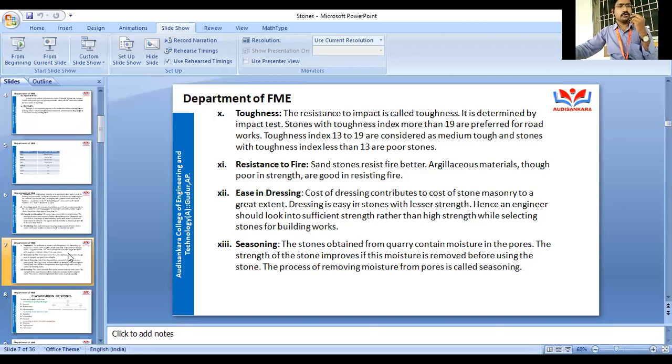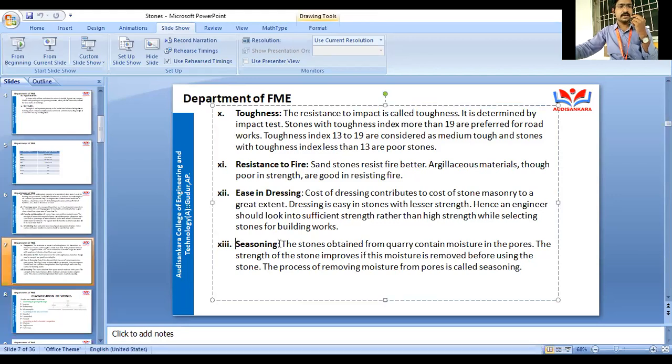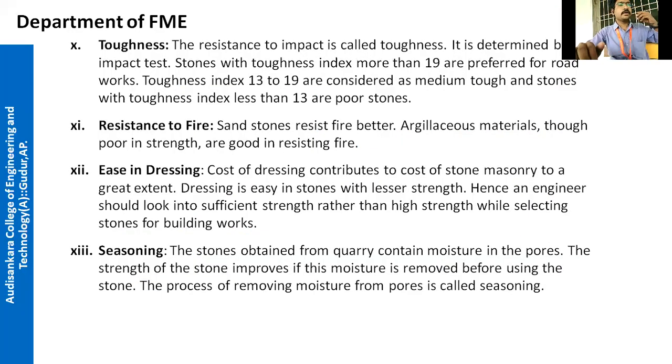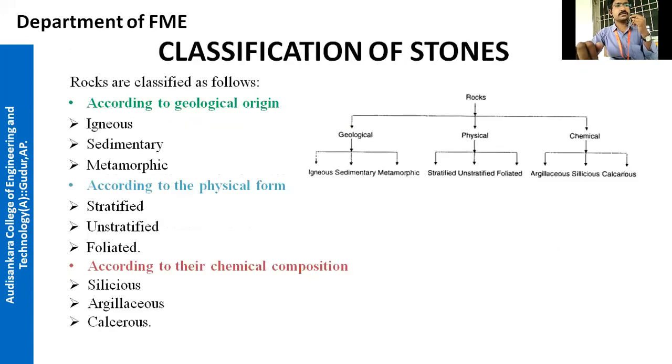Why we have to use that particular type of stone in the building, right? We have not seen dressing and seasoning. In the next part of the chapter on stone, we'll discuss what is meant by dressing and what is meant by seasoning of stones. At that time we will see both properties. We have completed the properties of stones and we have seen the classifications of stones also.